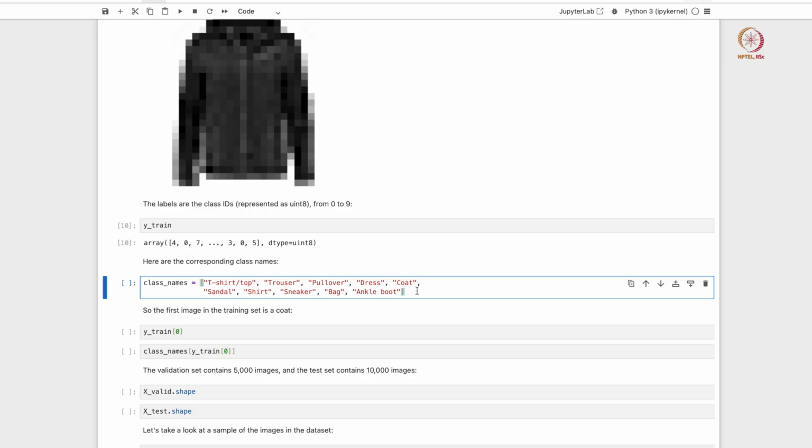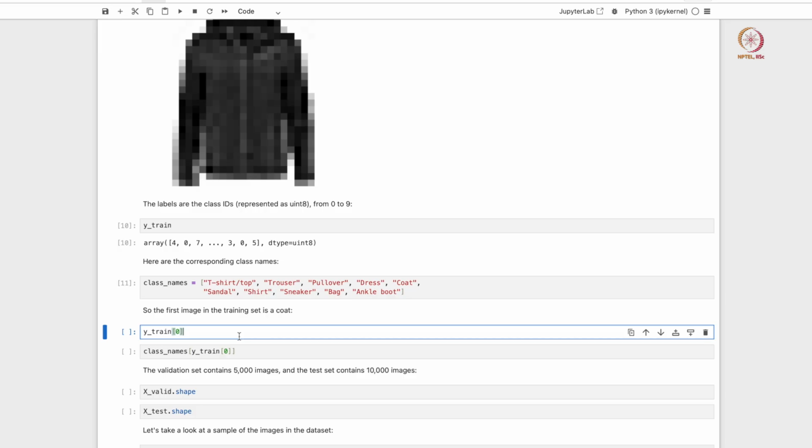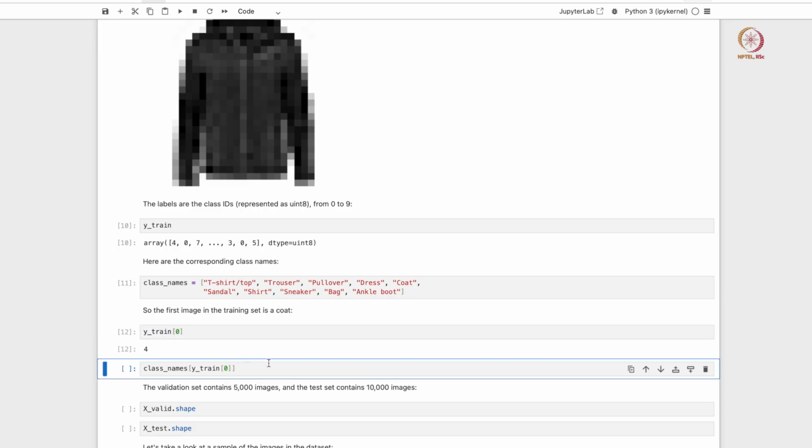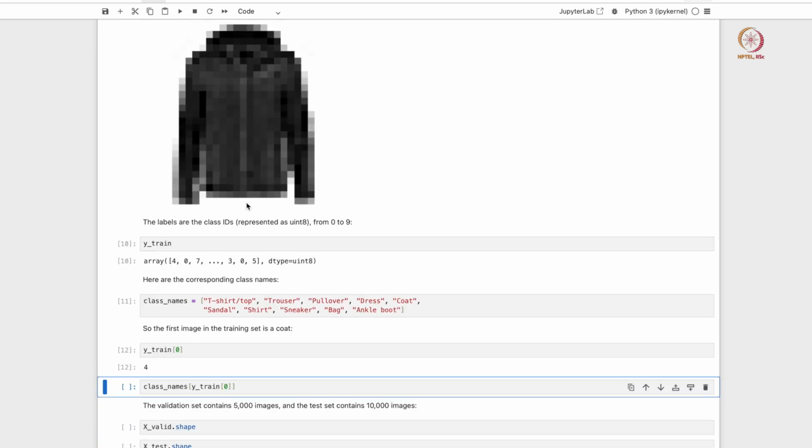So 0 in this case corresponds to a t-shirt, 1 corresponds to a trouser, and a pullover, which is also equivalent to a jacket, is basically 2, right. So we have defined our class names. So if we now, okay, it looks like the image that we loaded is classified as a coat basically.